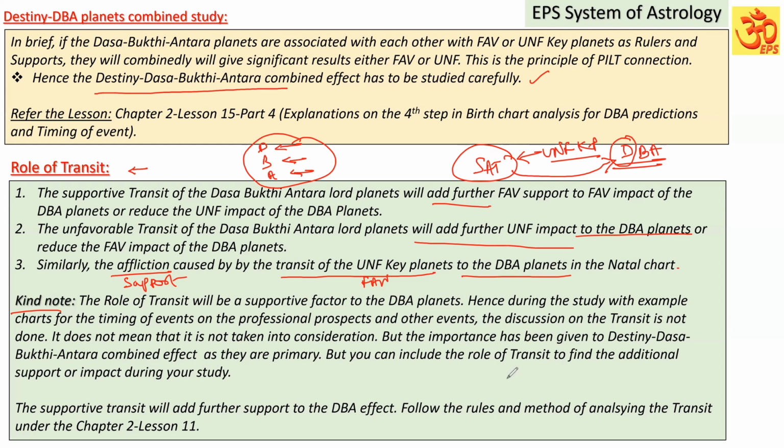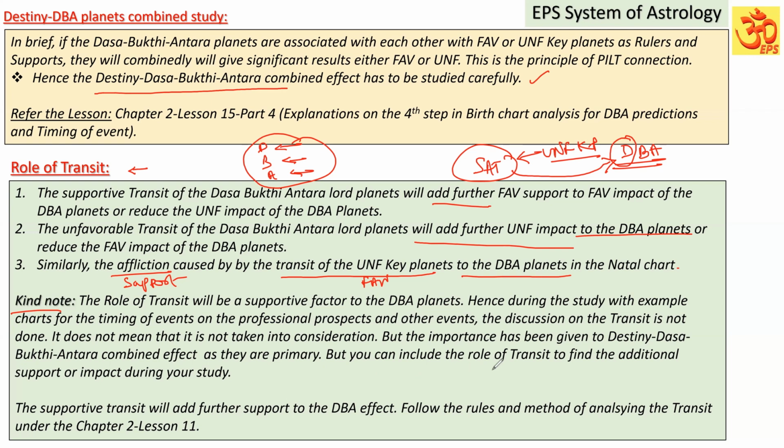So I would not discuss the role of transit in the study with the example charts in the coming videos. But it does not mean that the transit is not taken into consideration. The importance has been given to the destiny, the Dasa Bhukti Antara combined effect, as they are primary. So that you will have more focus on this one. Once you have understood that, the other points you can add according to your convenience.